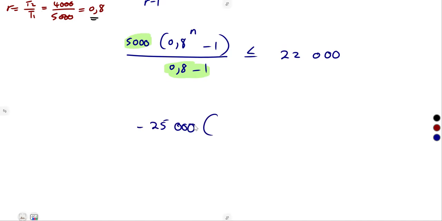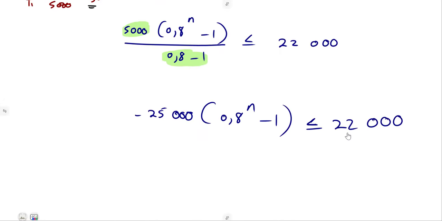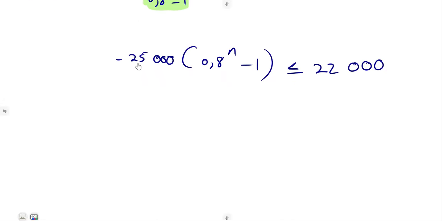Negative 25,000 into 0.8 to the exponent of n minus 1, which is less than or equal to 22,000. I need something here inside, so get rid of this negative 25,000. Let's divide by it.